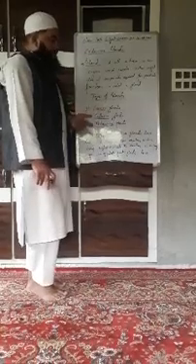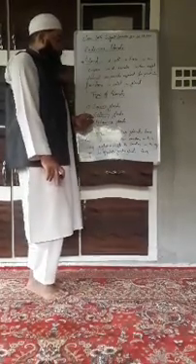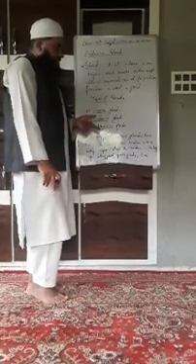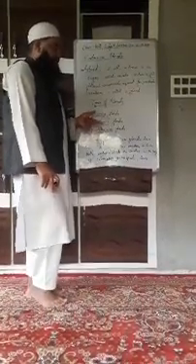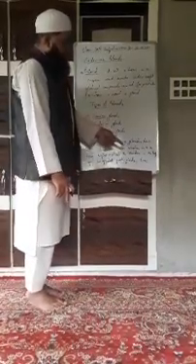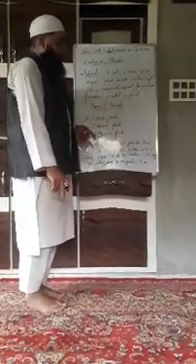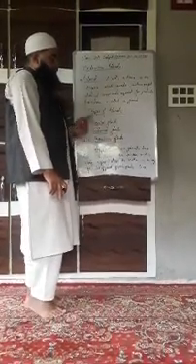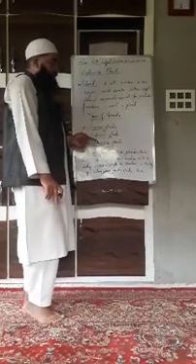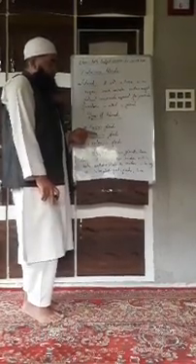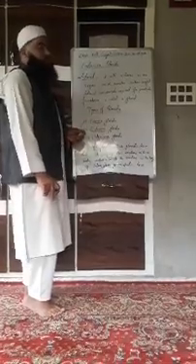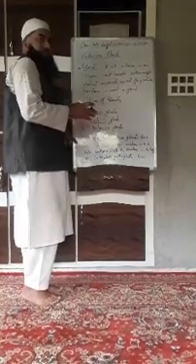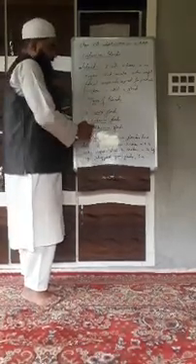For example, the liver. The liver is the largest gland in the human body. It also secretes secretions. The secretions in the form of bile juice are stored in the gallbladder, and then this bile juice reaches the small intestine through the bile duct. That means exocrine glands are those glands which secrete their secretions through their ducts.